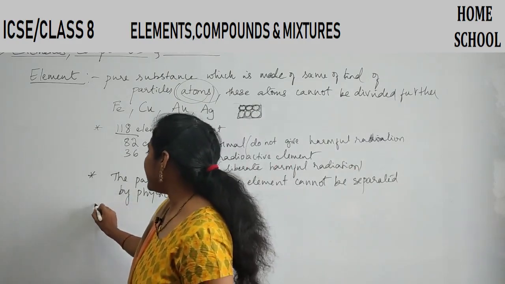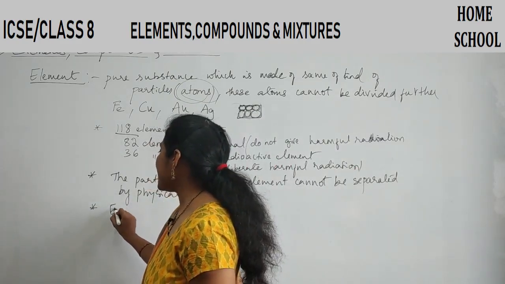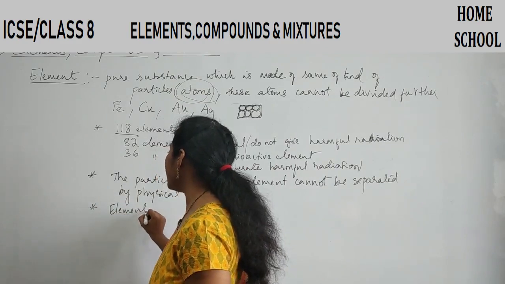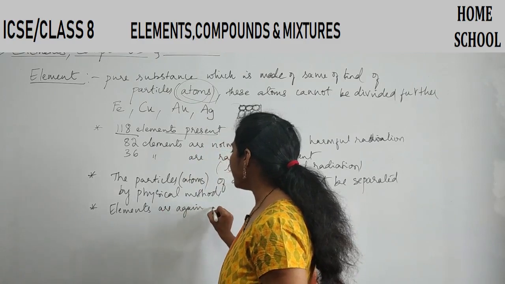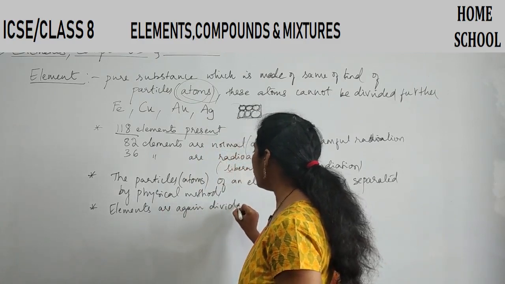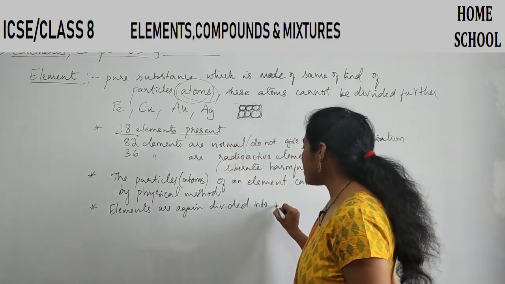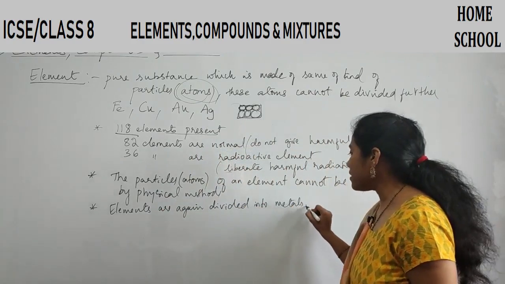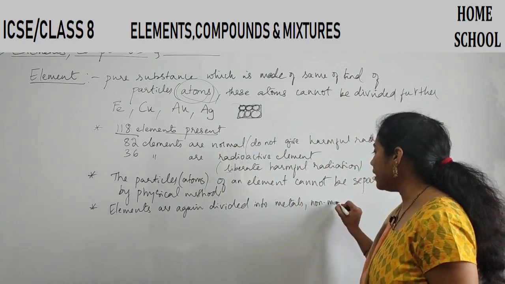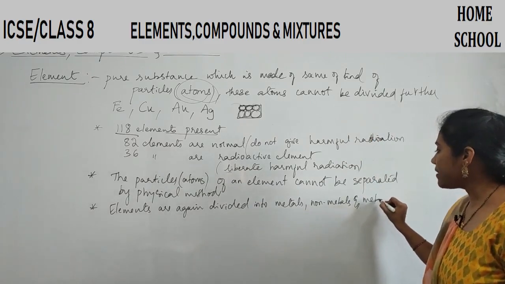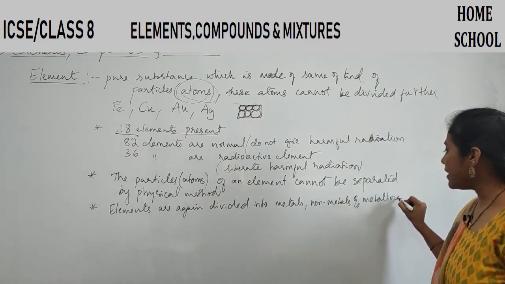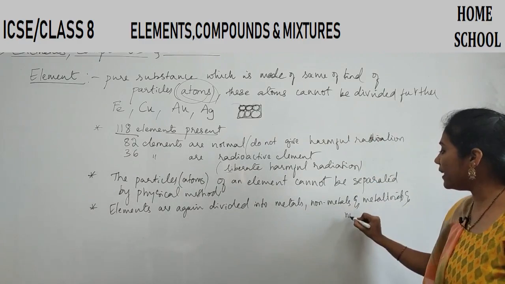And after that, elements are again divided into metals, non-metals, metalloids and noble gases.